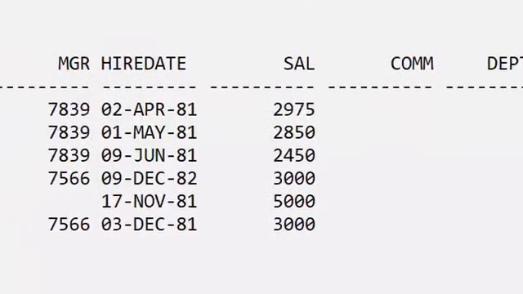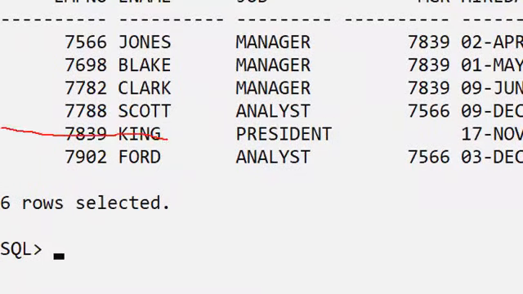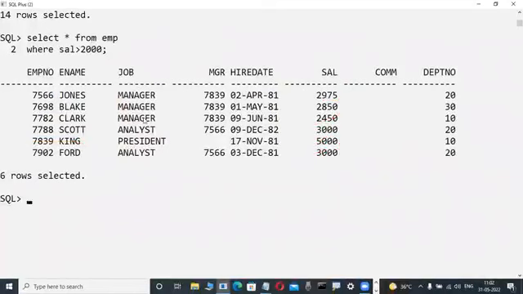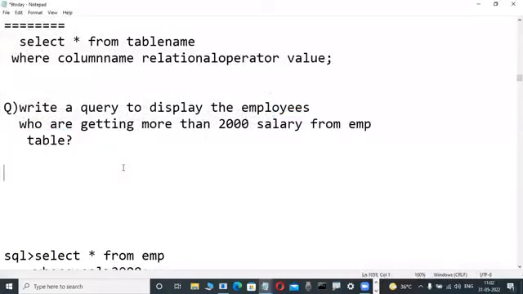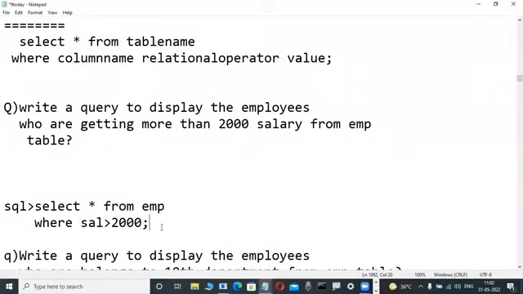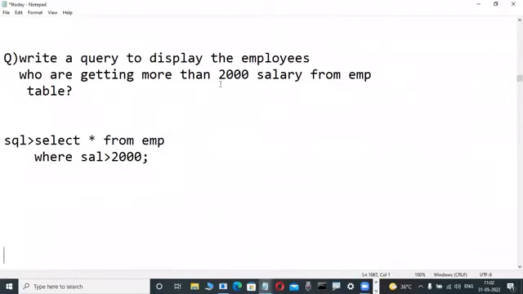These employees are getting more than 2,000, and some other employees are getting less than 2,000. Six rows are selected. In place of star we can give columns later, but first it is for construction purposes. Many of you are writing this query. Very easy. Even while sleeping you can write such easy queries. Only column names you don't have an idea about, but logically it is very easy. Execution next, don't worry. First at least construction.